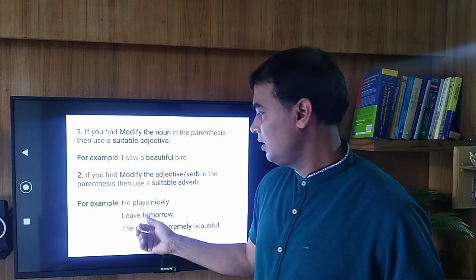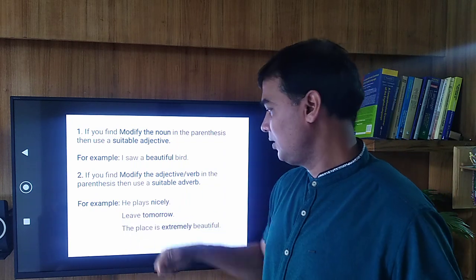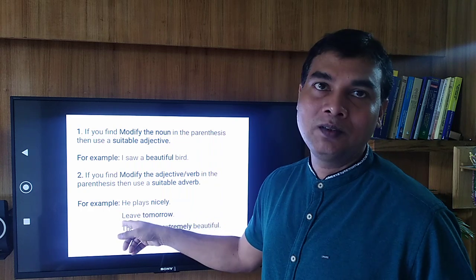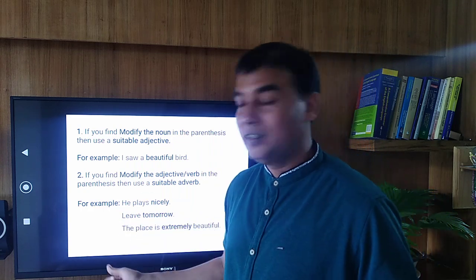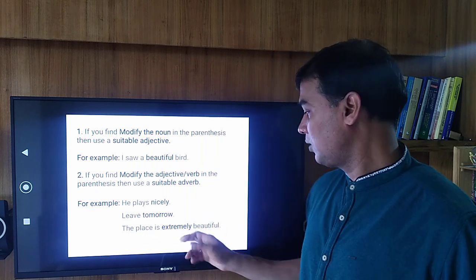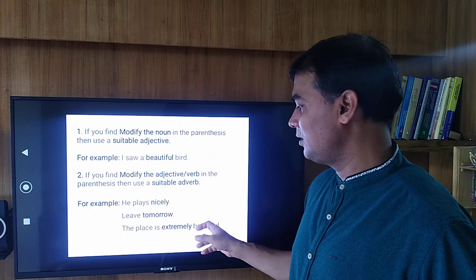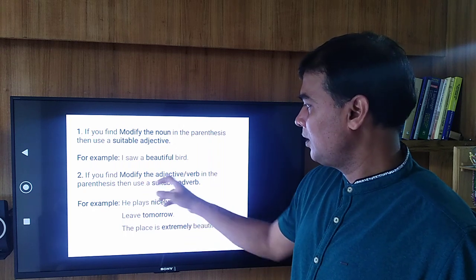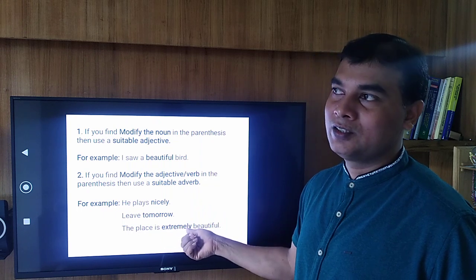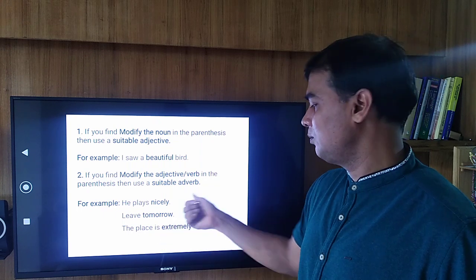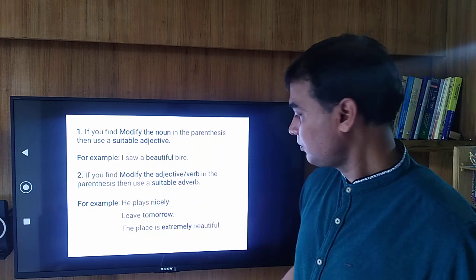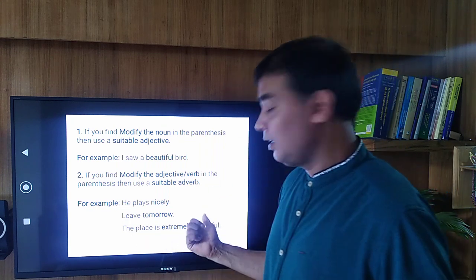Leave is a verb and tomorrow is an adverb, so this tomorrow is modifying the verb leave. Again, the place is extremely beautiful. Beautiful is an adjective, so extremely is an adverb that is modifying the word beautiful.